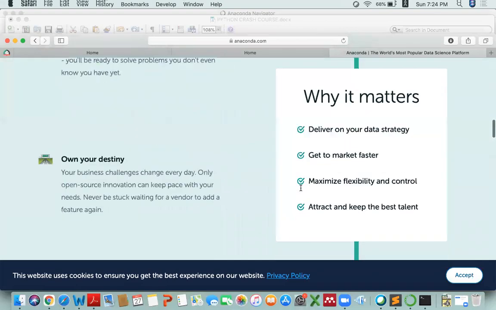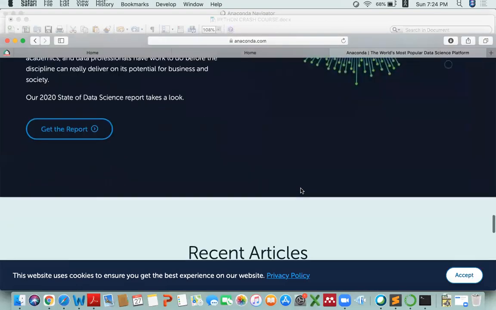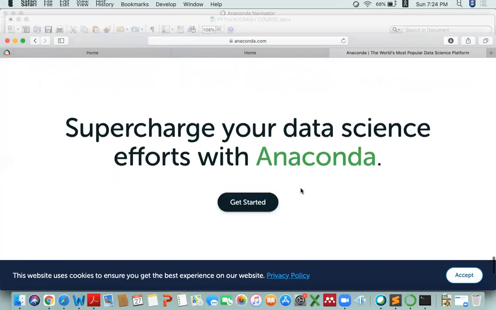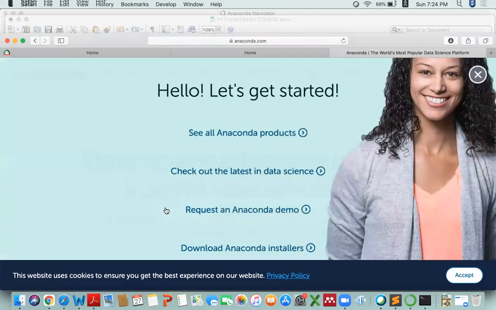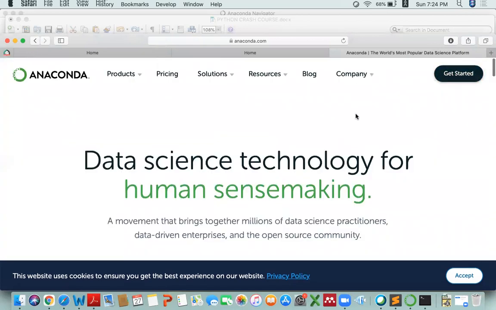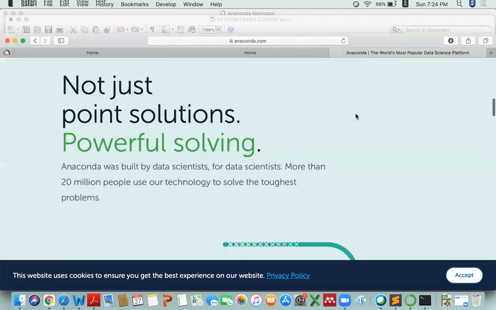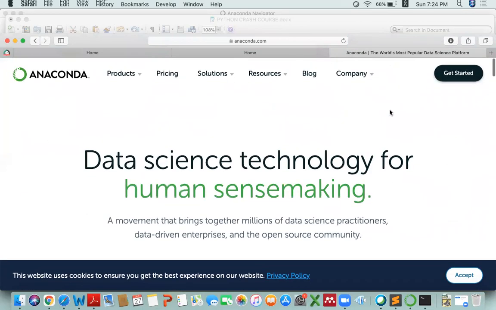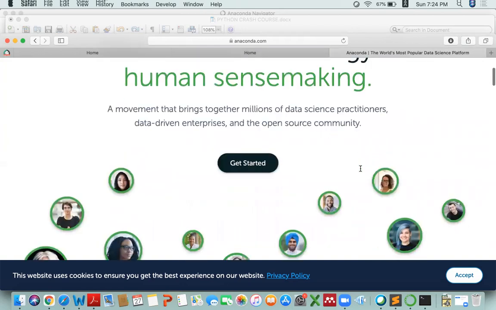You have to search for the setup. Just look here. If you want to get started, they will be telling you which type of operating system you have and which type of software you would be taking. You can download that product directly from here, and when it downloads, you have to install it. It is very simple, very straightforward. If you're facing any difficulties, you can comment here. I will read your difficulties and I will answer your question. So just go ahead and download Anaconda first.